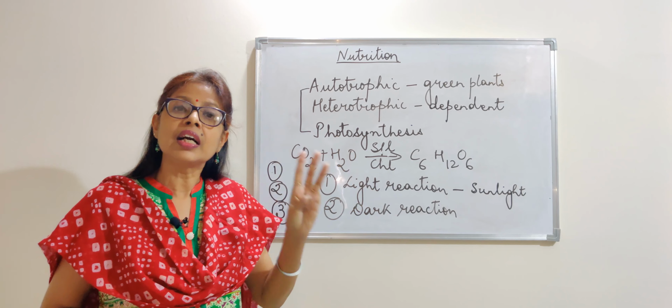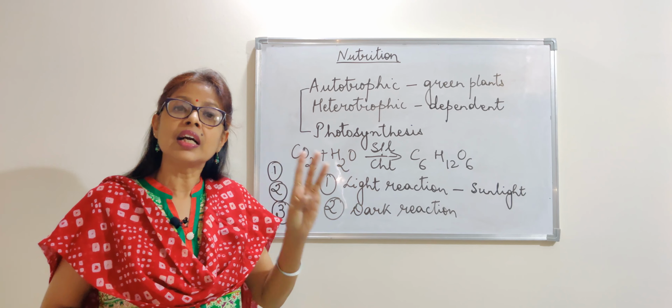And what happens to the oxygen in water? That is liberated. That means the first step is absorption of sunlight, only when chlorophyll is present. Second step is splitting of water and oxygen is given out. And the third step is combination of hydrogen with carbon dioxide to form the starch. So this is the process of photosynthesis.